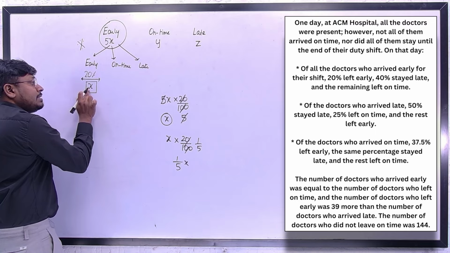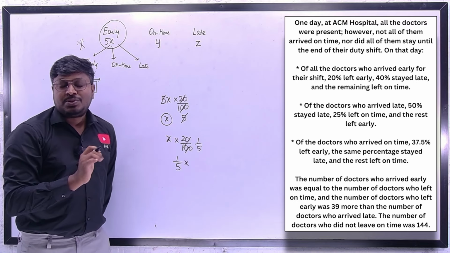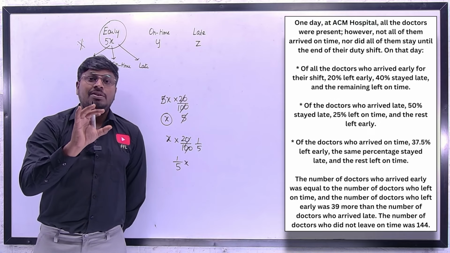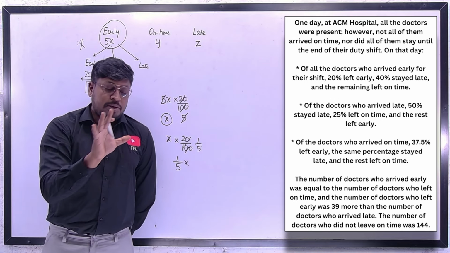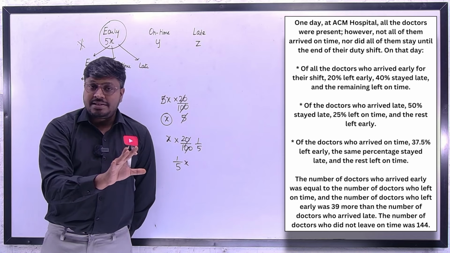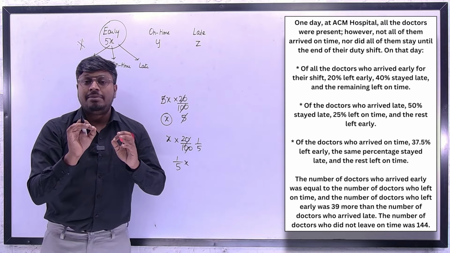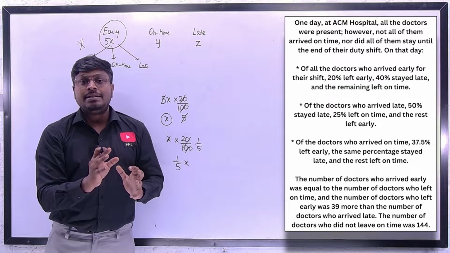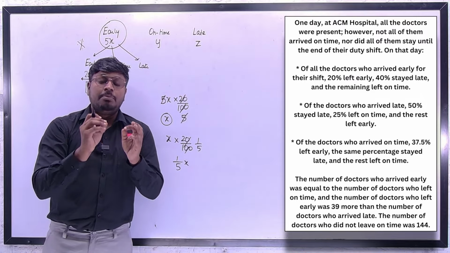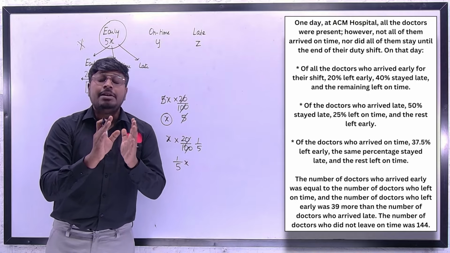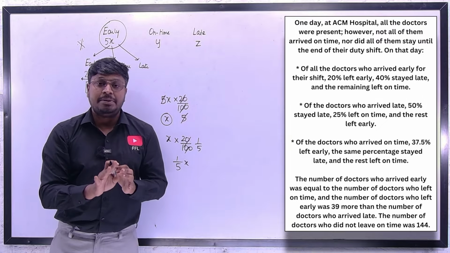Whether x is easy or 1 by 5x is easy, I would always prefer going with a normal integer number. Because if the numbers are in a fraction or a decimal point, I will definitely make a mistake. That's the reason assuming a value is the most important part in most difficult level data interpretation.